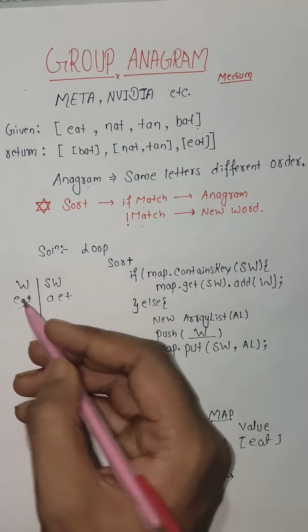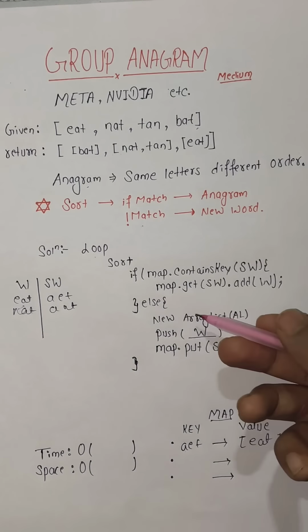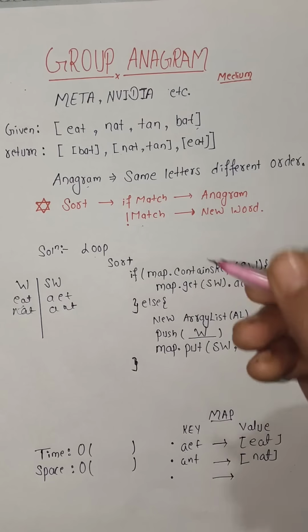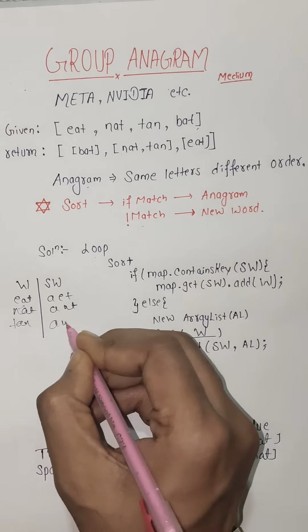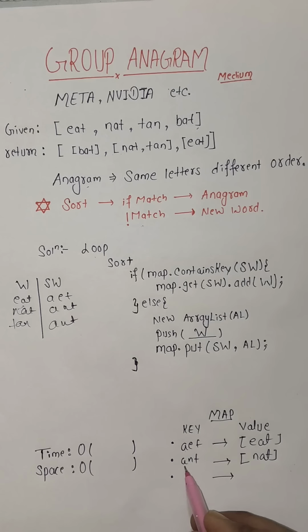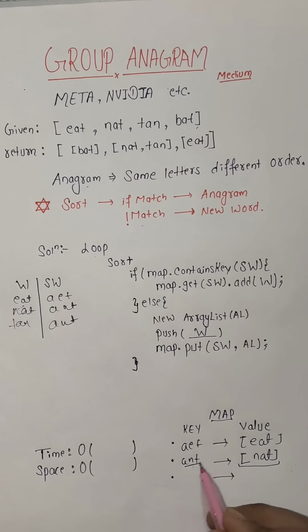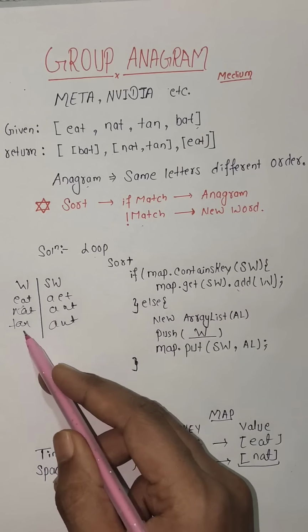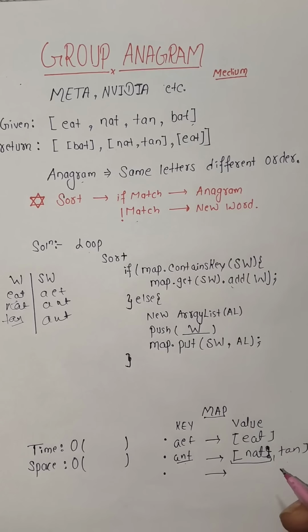Now NAT will come, and the sorted version of NAT will be ANT. So again, this part of the loop will run. Now for the third iteration, TAN will come, and the sorted version of this will be ANT. Now when it comes here, we will see that the map already contains a key which is ANT. So we will simply get the value assigned to ANT and add the word to it. So the array list will grow. Since it is an array list, it can grow, and it will contain TAN.